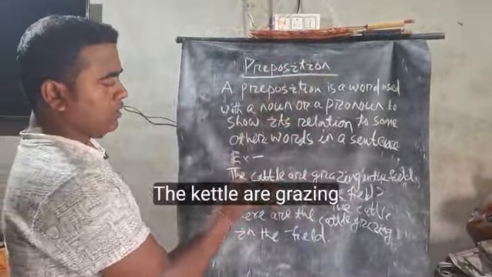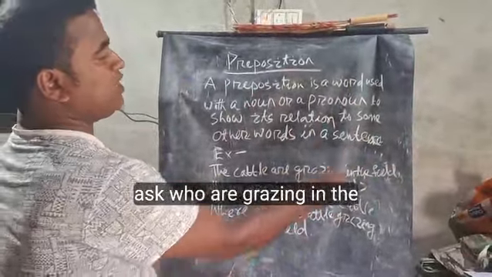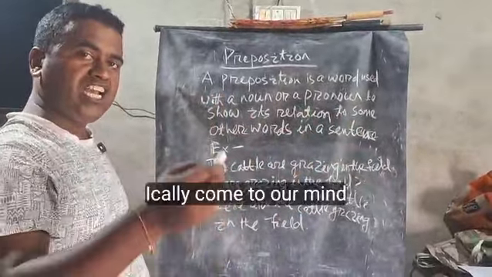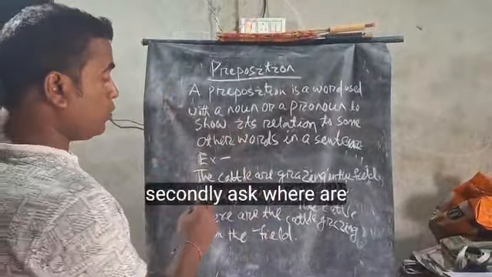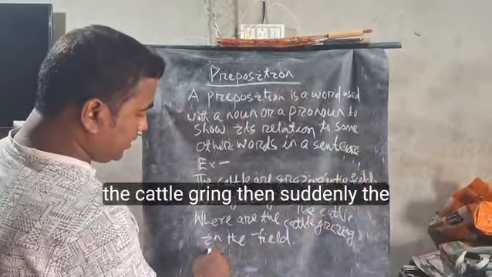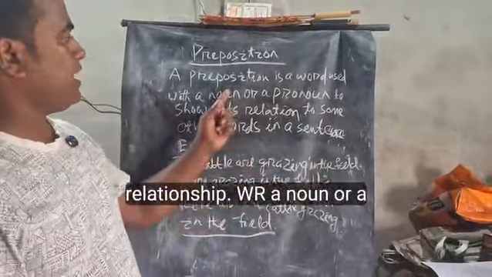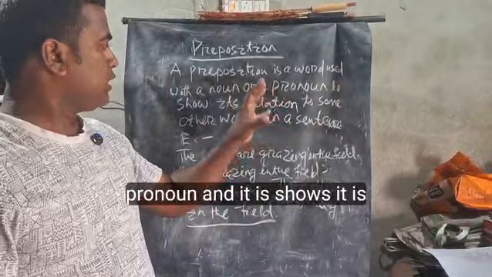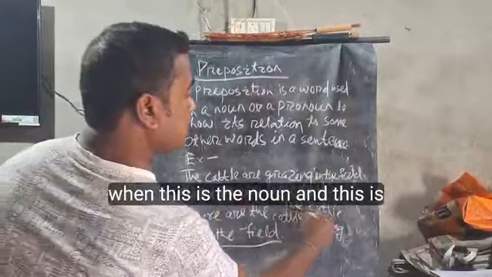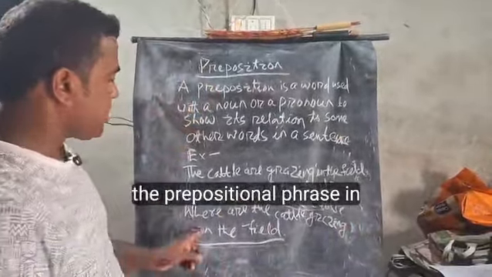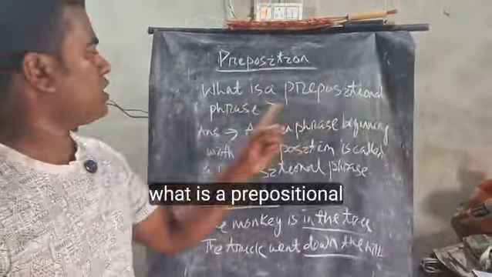For an example, the cattle are grazing in the field. When I ask who are grazing in the field, the answer will automatically come to our mind, the cattle. When I secondly ask where are the cattle grazing, then suddenly the answer will come to our mind, in the field. So this shows the relation between a noun or a pronoun and other words in a sentence. This is the noun and this is the prepositional phrase, in the field. Clear? So dear friends, let's discuss more about what is a prepositional phrase.